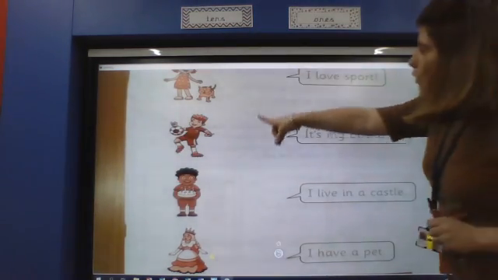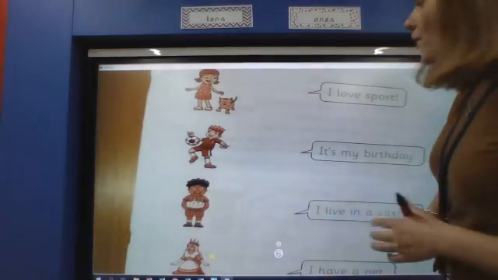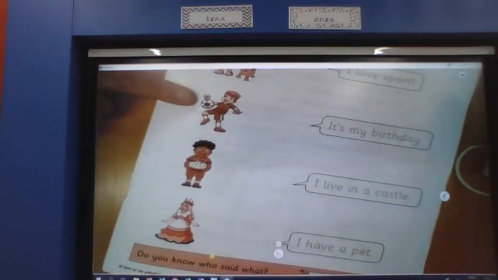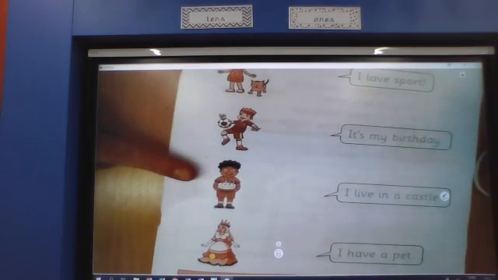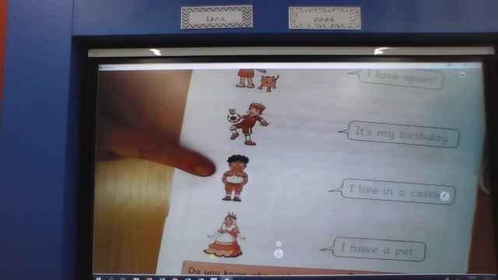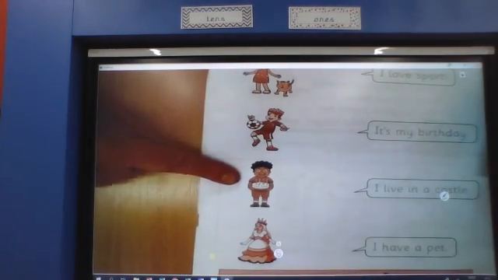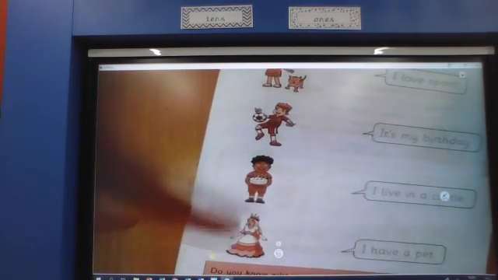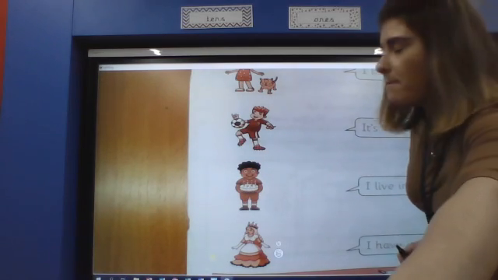So let's have a look at what all the characters are doing. So the first little girl, what's the first little girl doing? Okay. Little boy here, what's he playing? And the next character here, what are they holding in their hand? That looks like a birthday cake to me. Okay. And the last picture looks like a queen to me. So if you're grown up, read each speech bubble and see if you can match them to the correct picture.